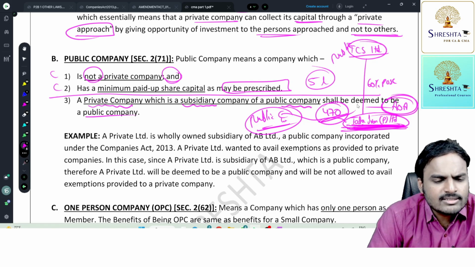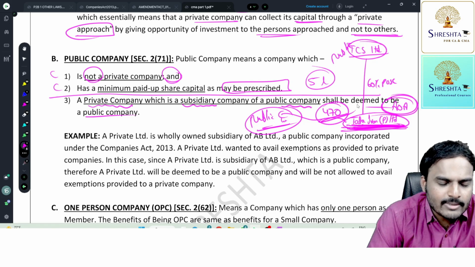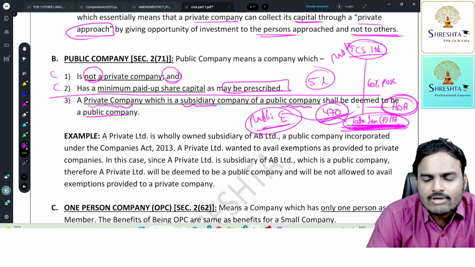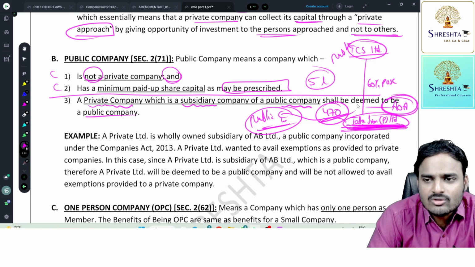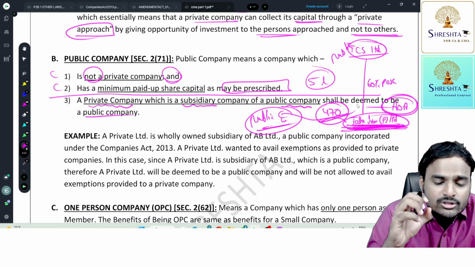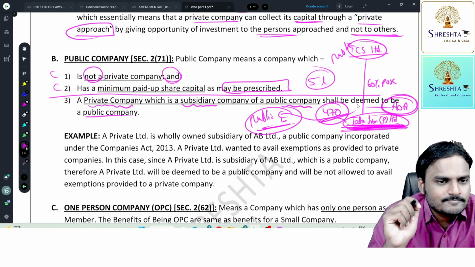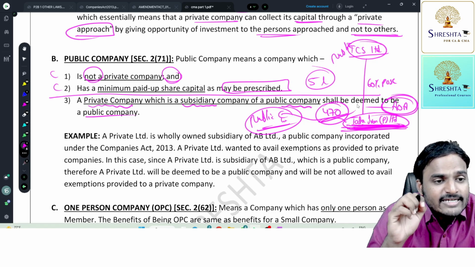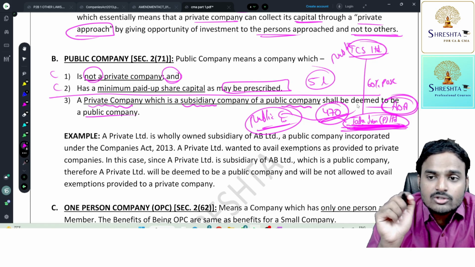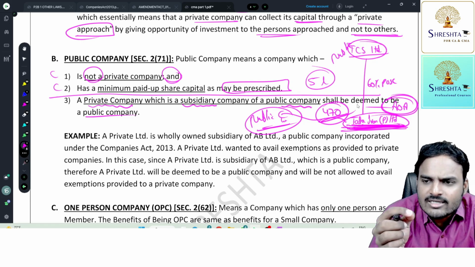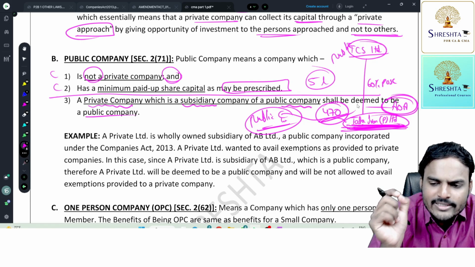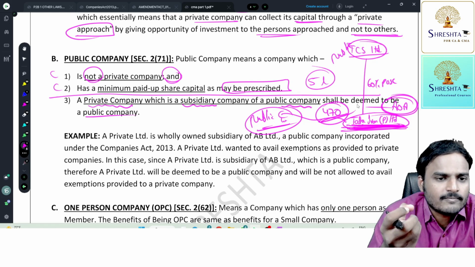Sir, simply, these kinds of companies won't have the advantages of a private company, nor the advantages of a public company. It will have only the disadvantages of a public company and the disadvantages of a private company. Why? Because a public company, which is getting money from the public, can utilize funds only for the stated purposes. It can't change that objective. In order to change the objective, the public at large, all the members, should give approval. Definitely a complicated thing. Not possible, first of all.